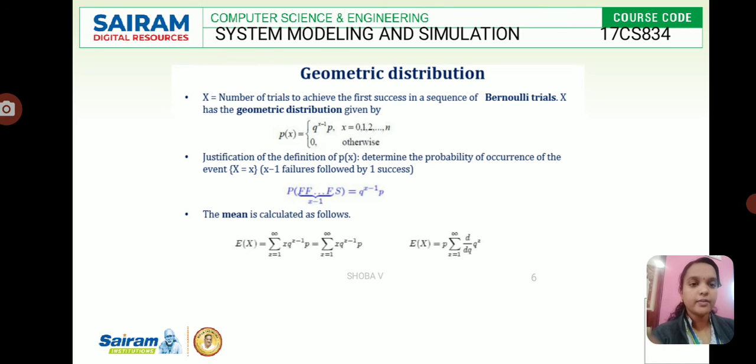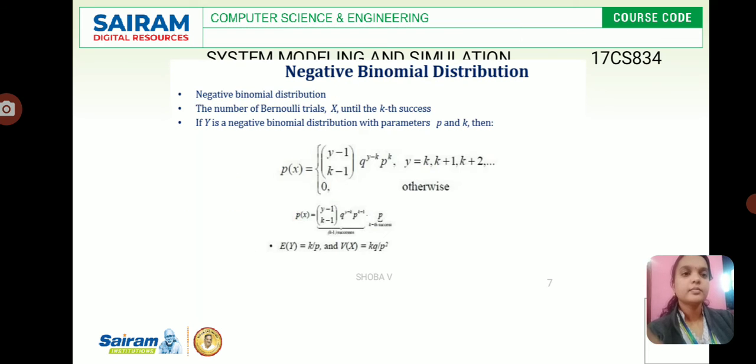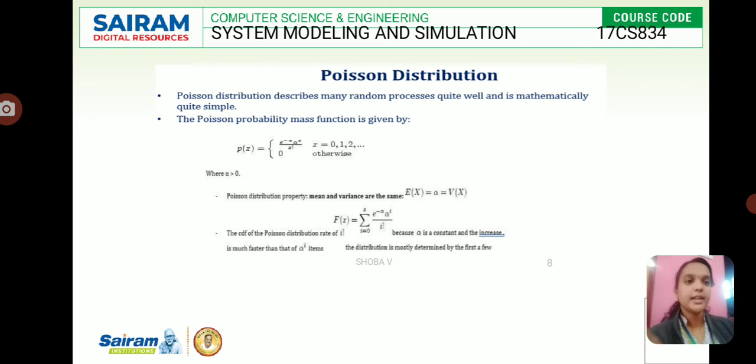The mean they have given as summation x equal to 1 to infinity of x q power x minus 1 p. So E of x equal to p summation x equal to 1 to infinity d by dq of q power x, which gives 1 by p. So this is the geometric distribution. Negative binomial distribution is similar to this.